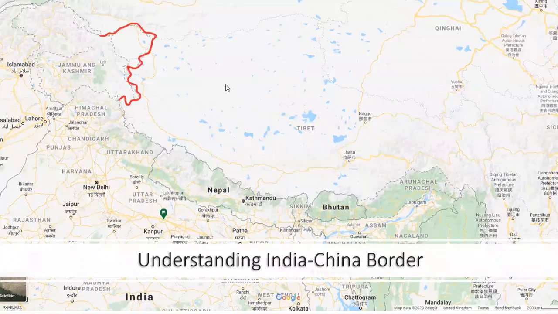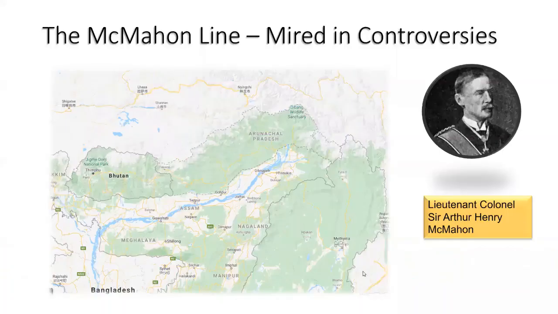The whole border is divided into three sectors. The top one is the western sector. Due to the geographical region, though it is the northern part of India, we often call it the western sector, which has a line of actual control, and it divides Aksai Chin. Then there is a middle sector. This is relatively peaceful. There's no contradiction here. Both India and China agree to this boundary. And then there is the eastern sector, which has the McMahon line.